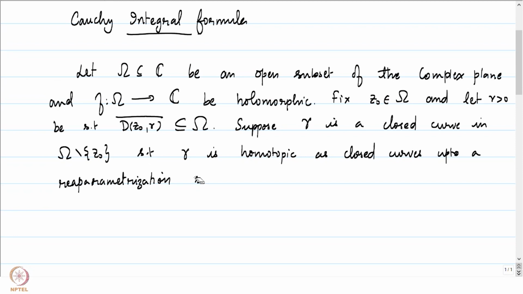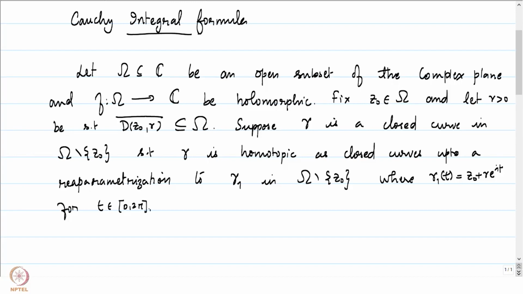Such that gamma is homotopic to what? It's homotopic to the circle of radius r around z0, homotopic to gamma 1 in omega minus z0, where gamma 1 of t is equal to z0 plus r e to the power it, for t in 0 to 2 pi.